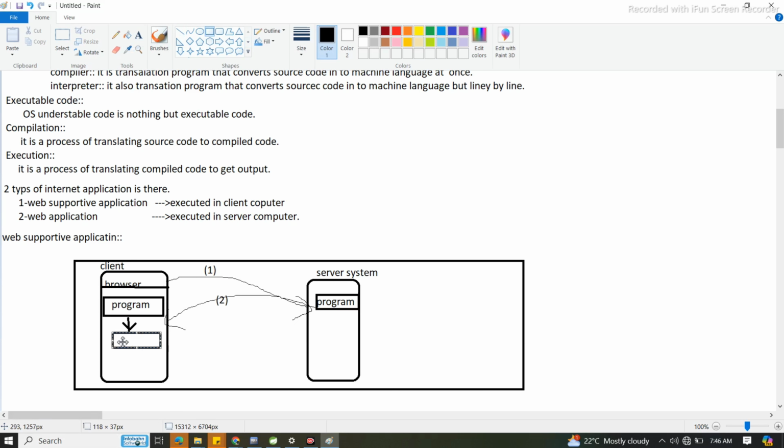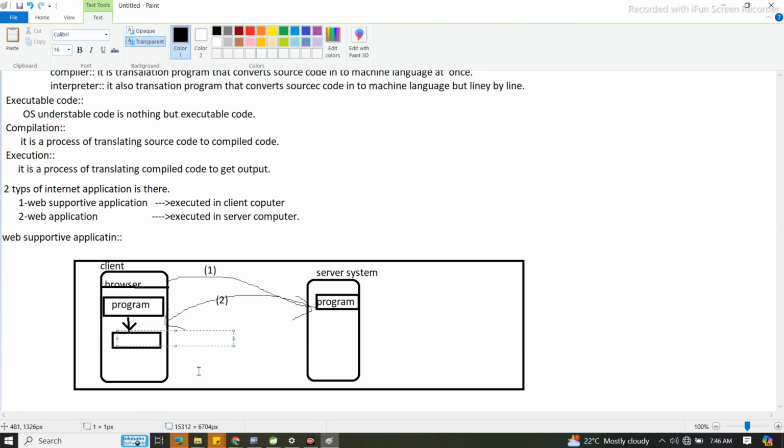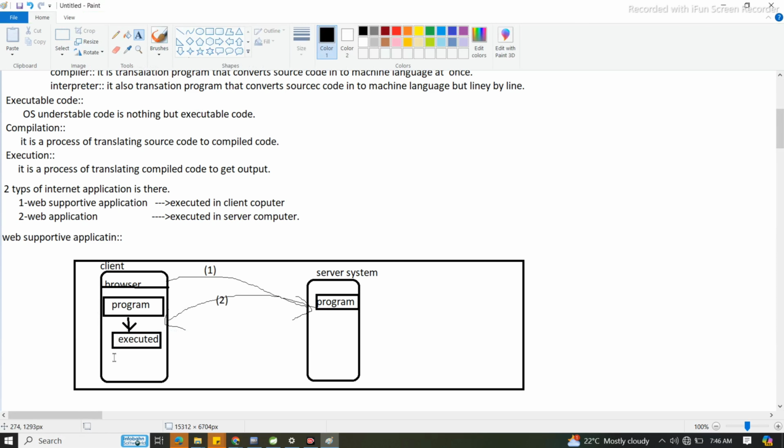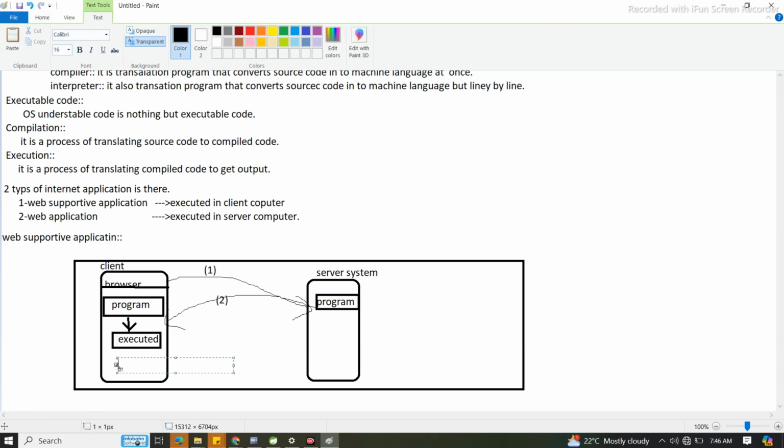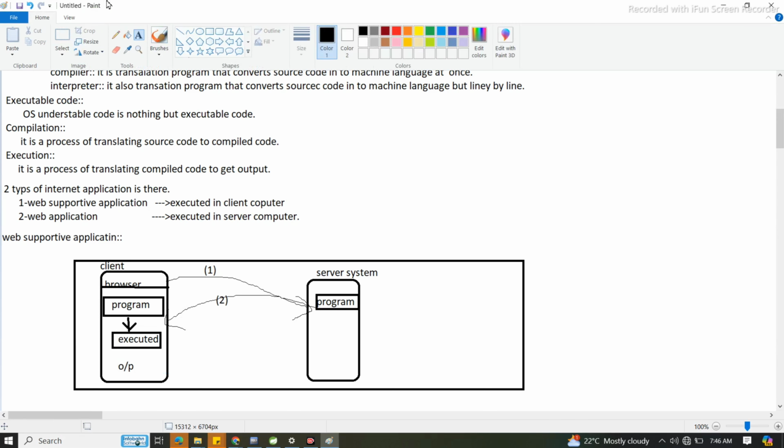You understood or not? Yes. Now it has to execute, and next it will return the output. Got it? Clear, right?